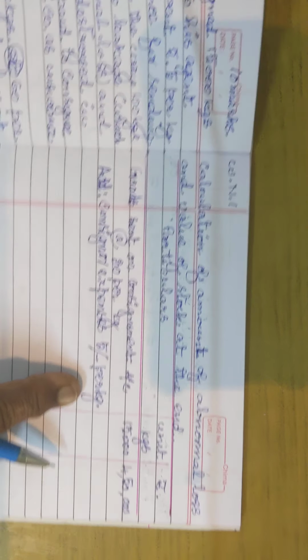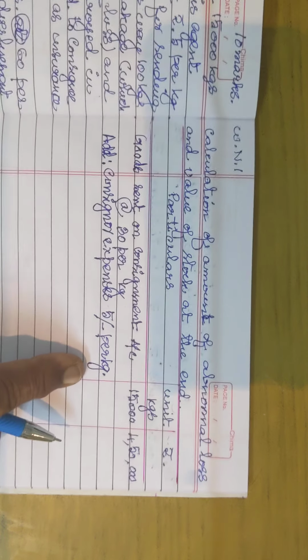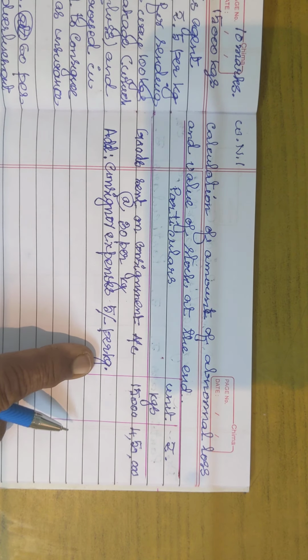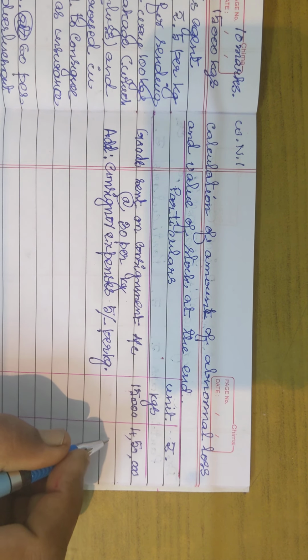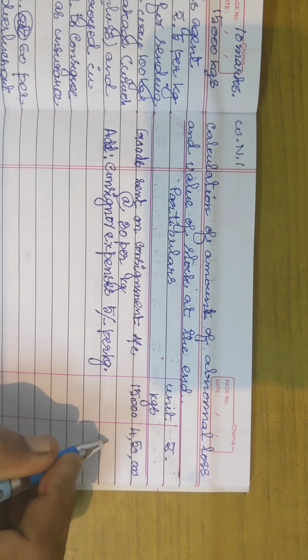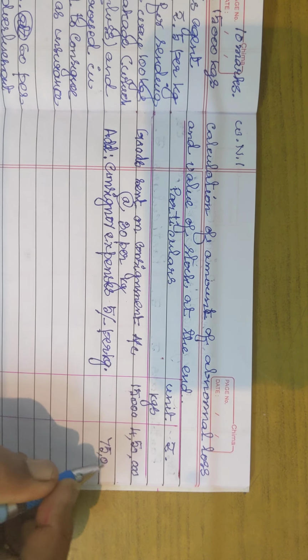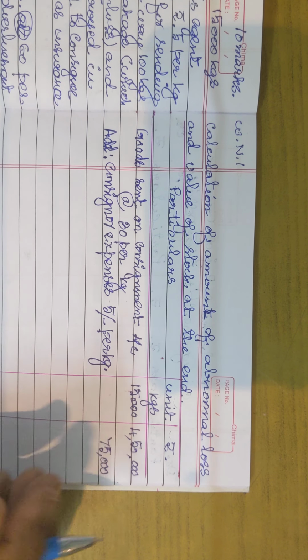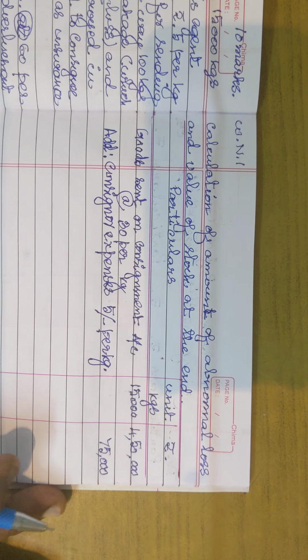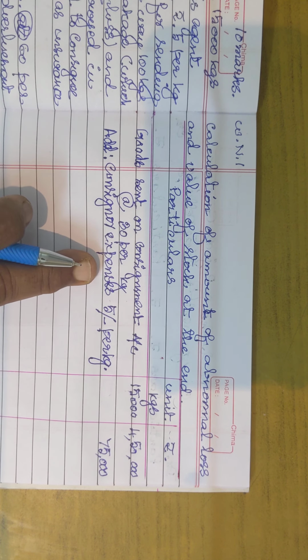So what is the value of consignor expenses? He has spent it on freight and insurance. So this is, excuse me, 15,000 into 5 is 75,000. So this is the total cost spent on 15,000 kgs while he is sending the consignment.